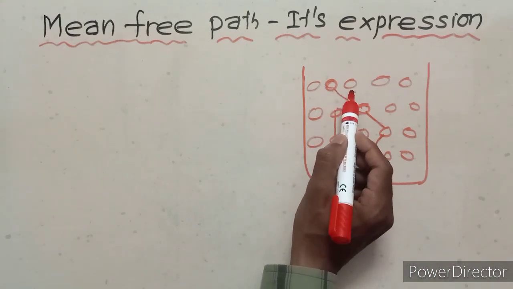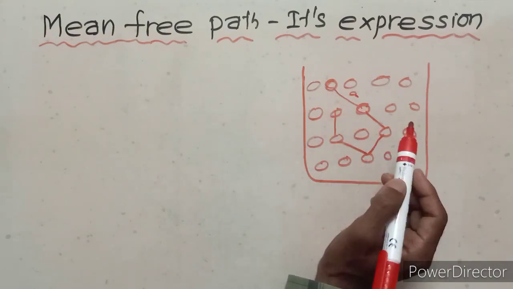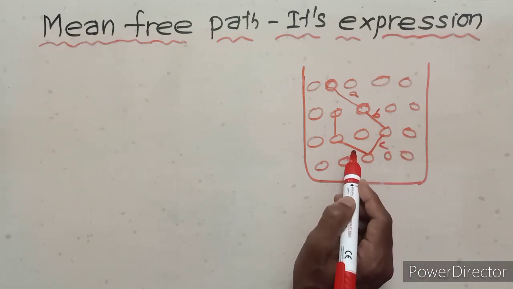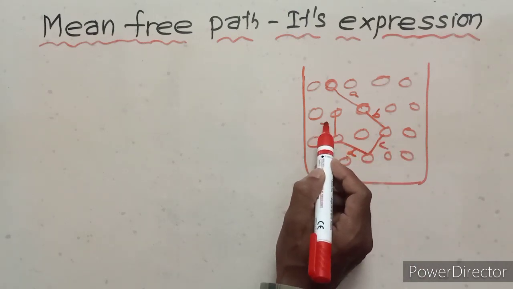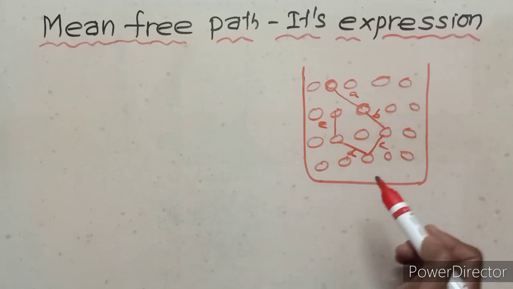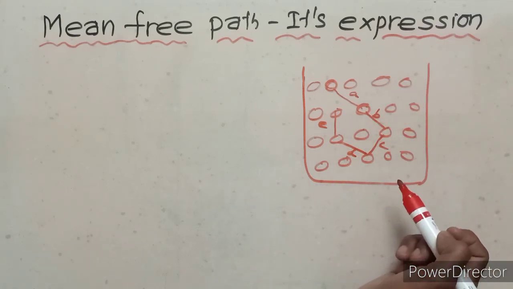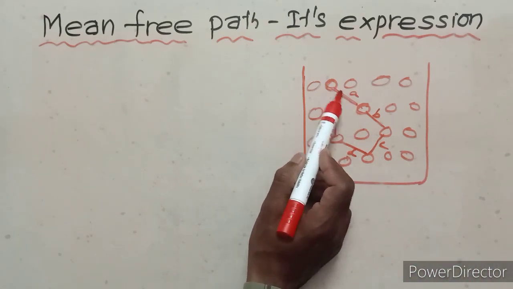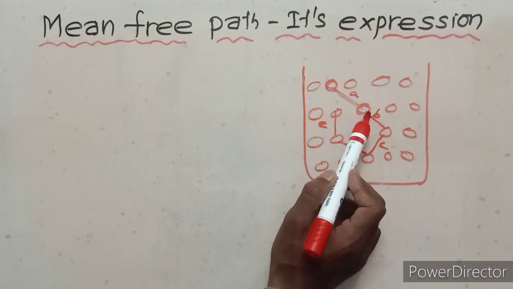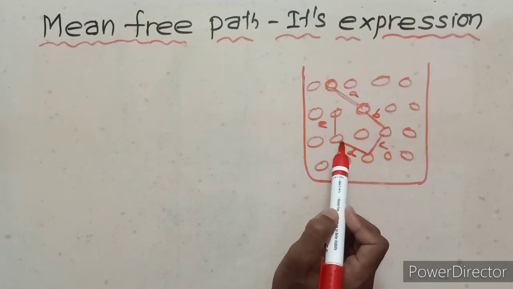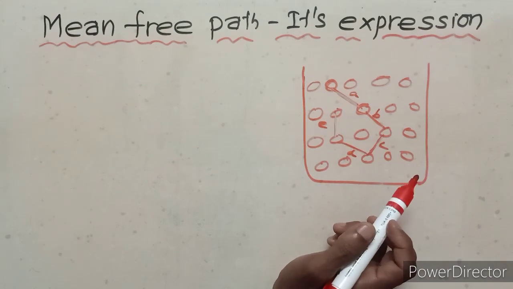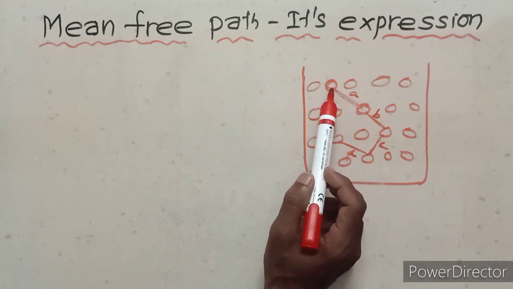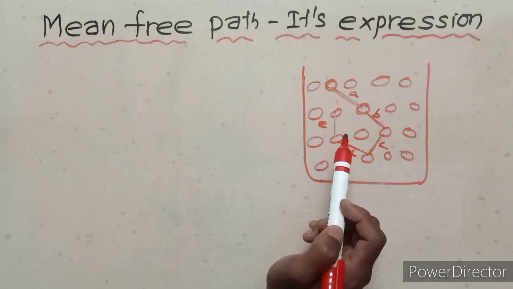So the distance traveled in the first collision, the distance traveled in the second collision, the distance traveled in the third collision, fourth collision, fifth collision, and n number of collisions. This is the path. This is the free path. So the distance traveled between collisions is called the free path.